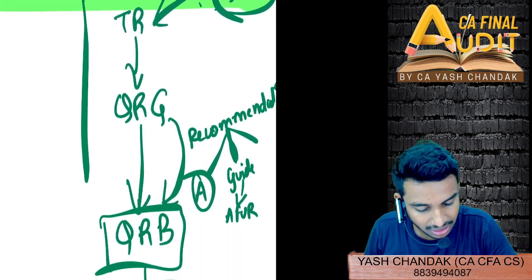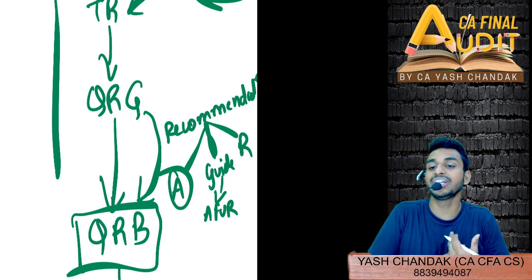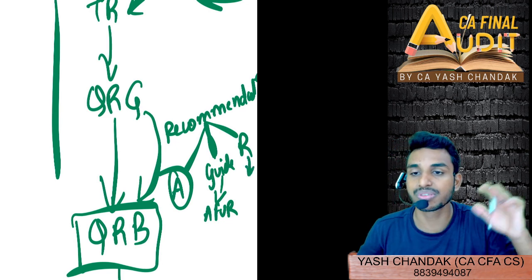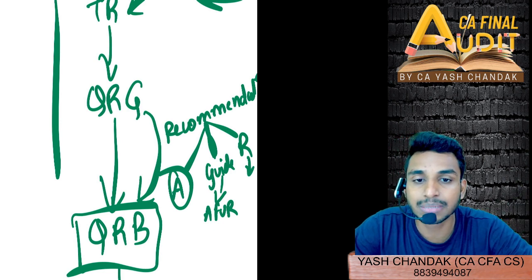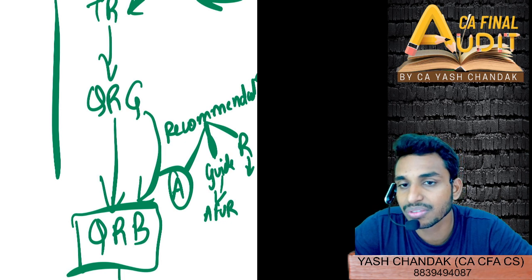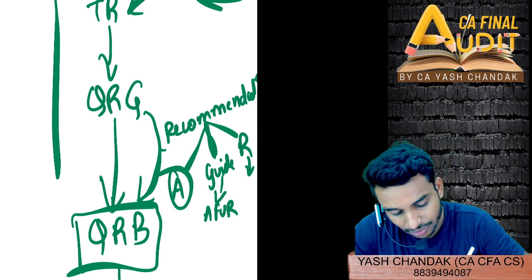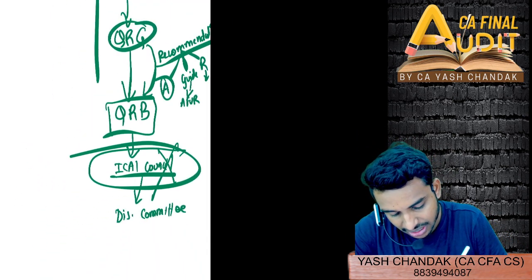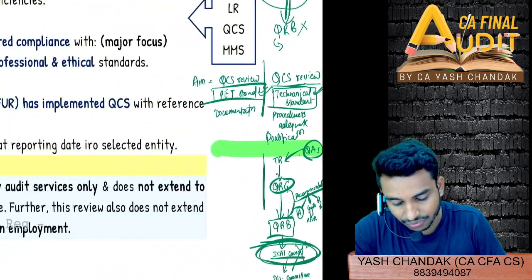And there could be certain redundant, not very relevant mistakes by the AFUR, and in that case they can simply ignore those mistakes, by referring the mistakes to the AFUR and telling them that these are the mistakes you made, but okay, next time onwards please do not make them. So three types of recommendation can be made by the QRG to the QRB, and then the QRB will make a recommendation to the disciplinary committee through the ICAI council, and that is how the process will follow.